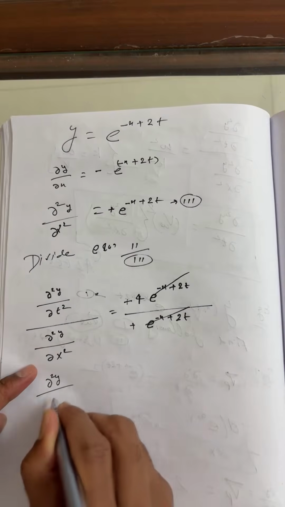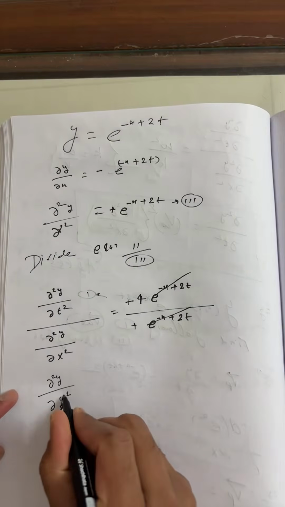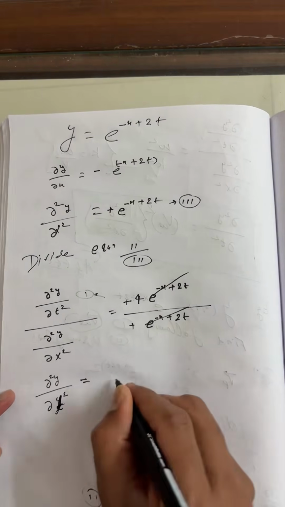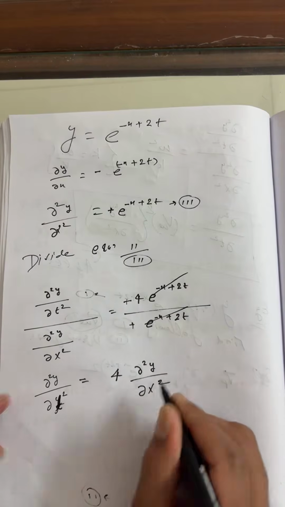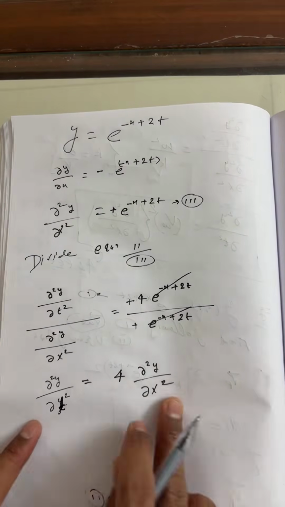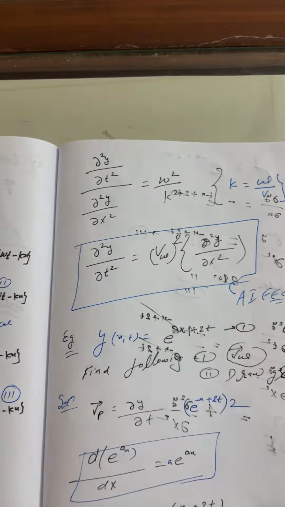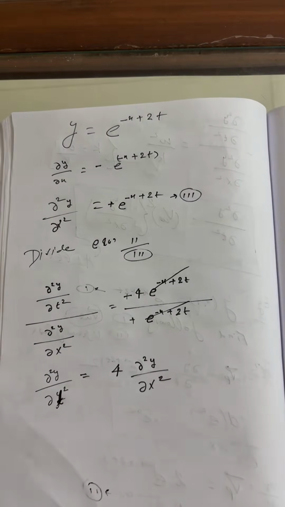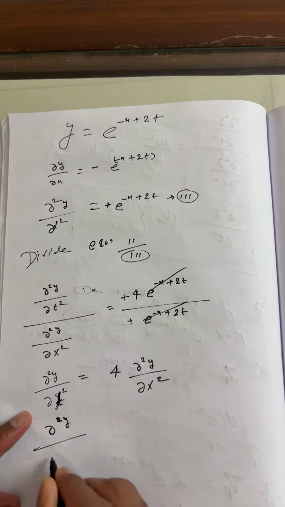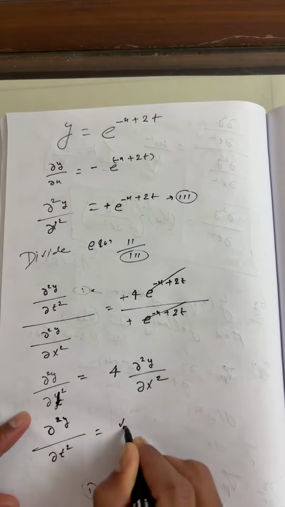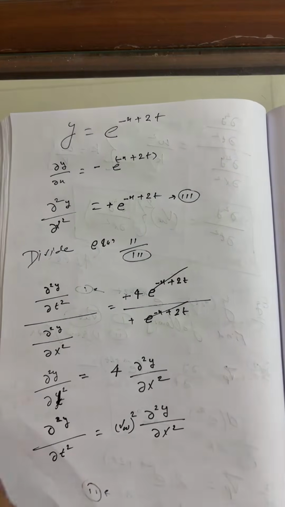So simply you can write ∂²ψ/∂t² equals 4 times ∂²ψ/∂x². You can compare this with the equation from the initial part which we derived: ∂²ψ/∂t² equals velocity of wave squared times ∂²ψ/∂x².